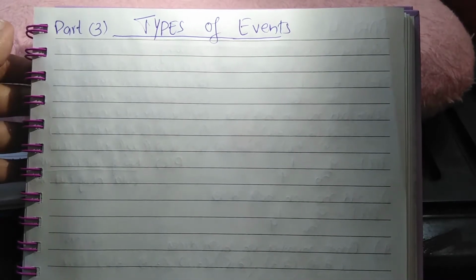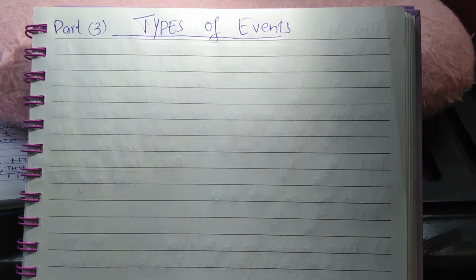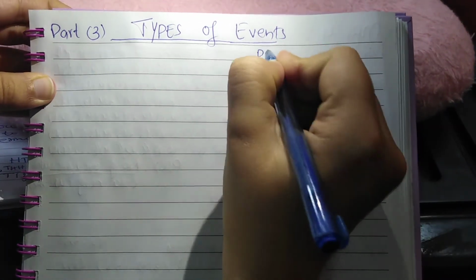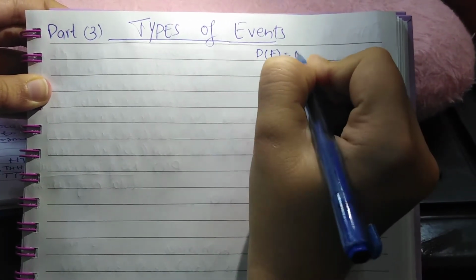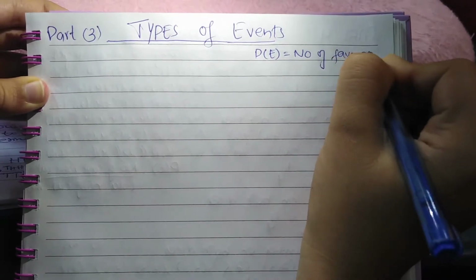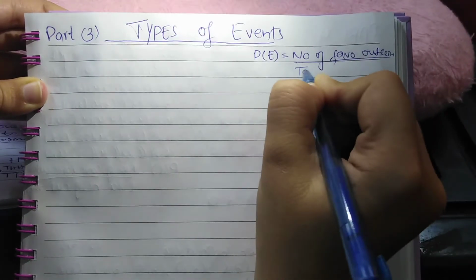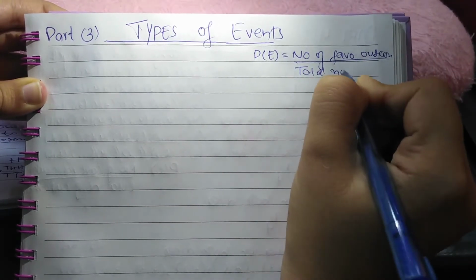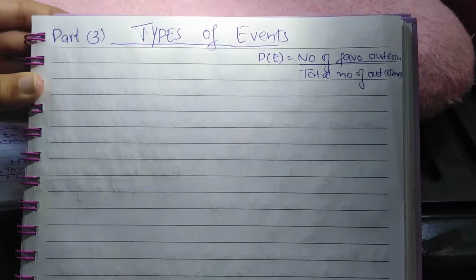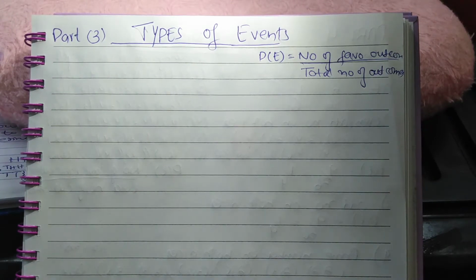Today's topic is types of events. This is the third lecture of the series on basics of probability. As we know, probability of any event is the number of favorable outcomes divided by the total number of outcomes. So in order to know about the favorable outcomes, we must know about the types of events.